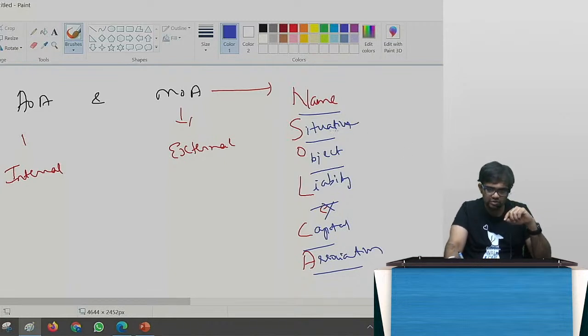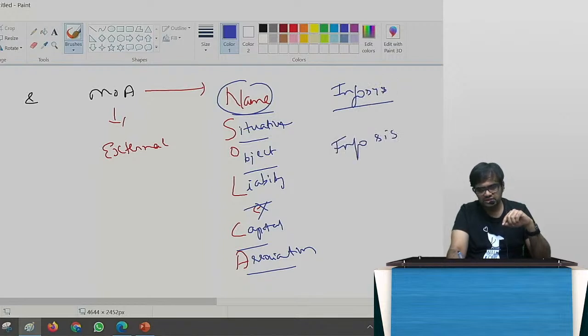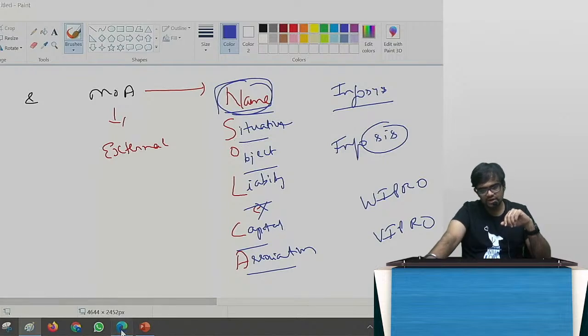So the name clause: can I name whatever I feel like naming, is the question. If there is a company called Infosys, can I open a company called Infosys? Correct? If there is a company called Wipro, can I open one more company called Wipro? So these are the things in the law that cannot be done. There are certain rules and regulations, and those rules and regulations have been amended with respect to the name clause. What you can do, what you cannot do, certain clauses have changed. So that is amendment number 1, buddies.